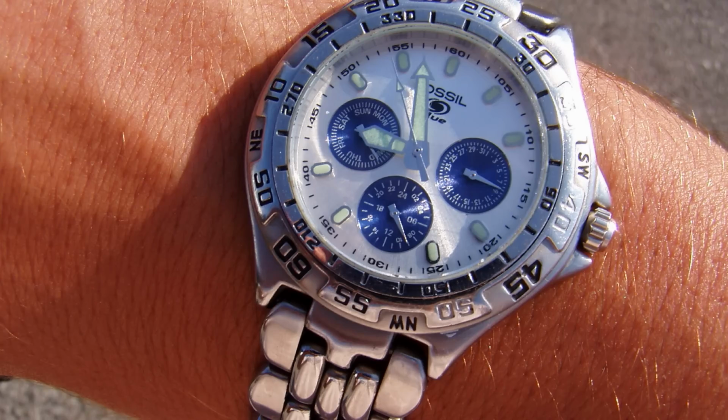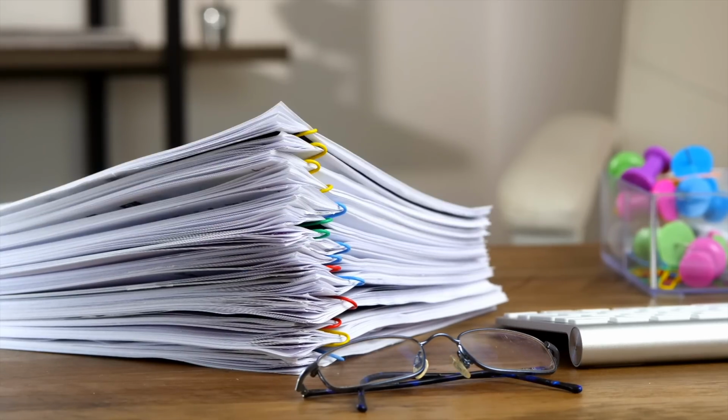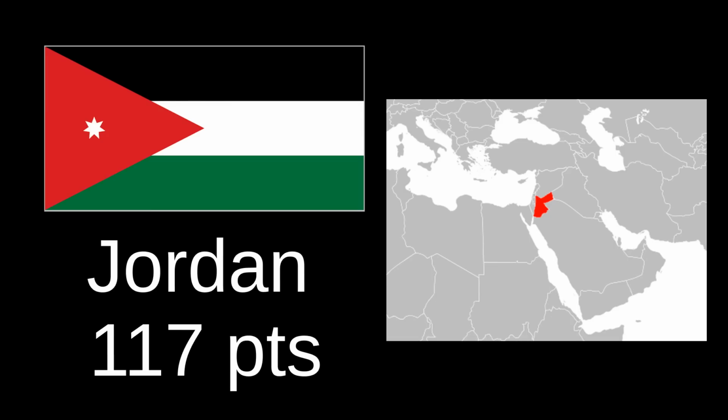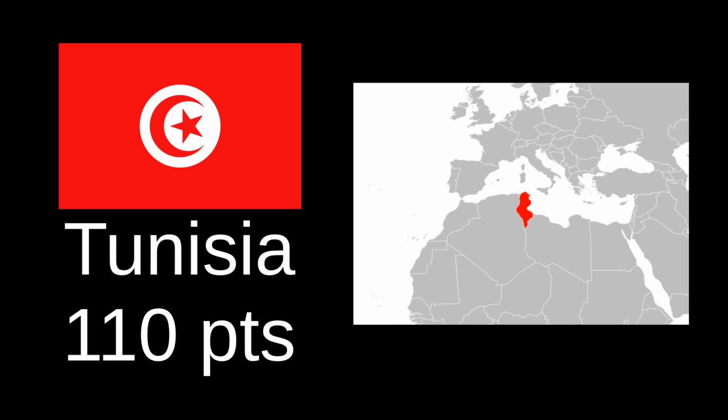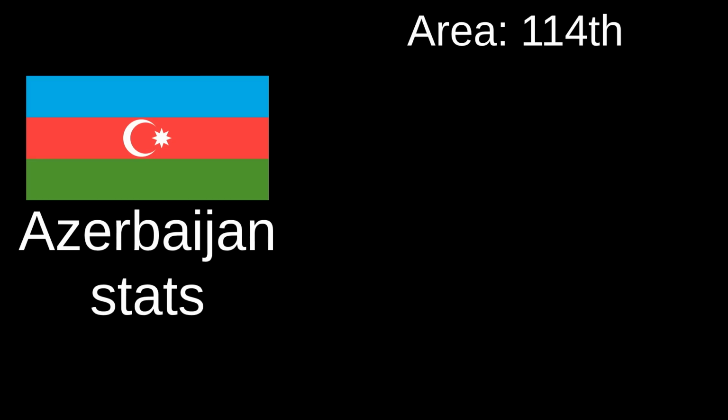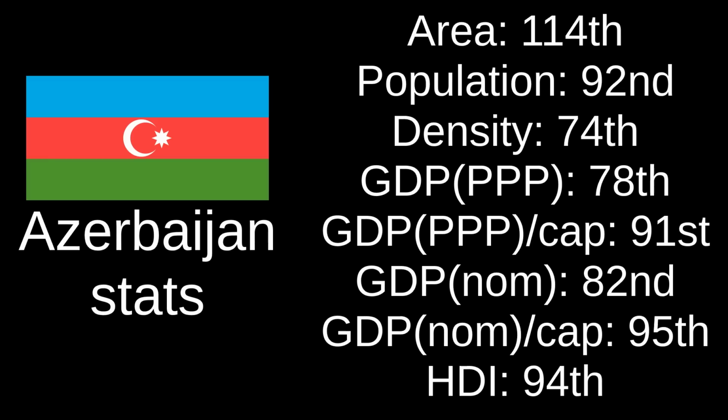Now, we just need to find the countries with the lowest scores. Jordan is in 3rd place with 117 points. The runner-up with 110 points is Tunisia. And the most median country, drum roll please, is Azerbaijan with a score of only 104. Azerbaijan's area is slightly below the median, while on all the other statistics it's slightly above the median.